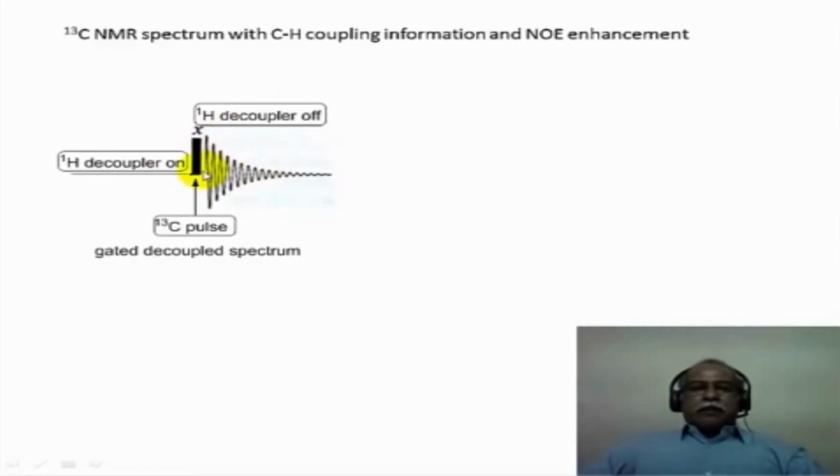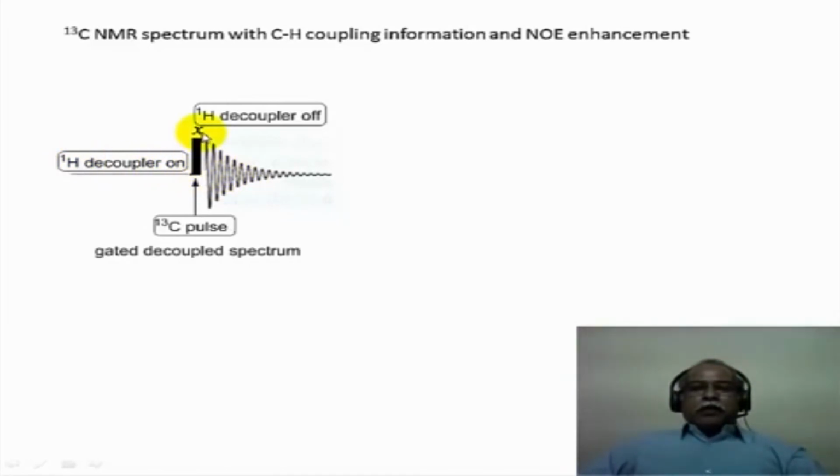At the time the pulse of the carbon-13 excitation stops, the proton decoupler is also turned off. In other words, both the proton decoupler as well as the carbon-13 pulse are turned off simultaneously at this stage, and then the free induction decay is observed. Now what will happen? Initially you have saturated the proton by turning on the decoupler up to this point, so the populations are now almost equal here. So the NOE is going to set up here.